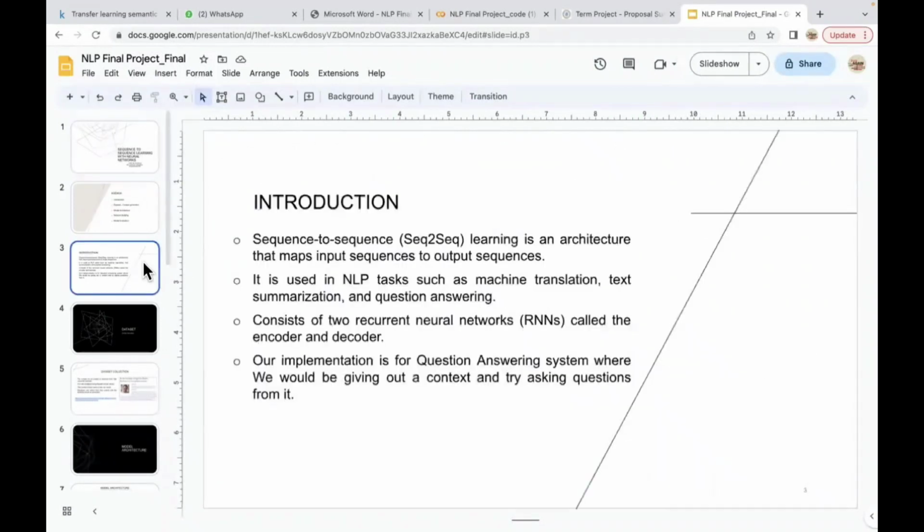Coming to the introduction, a question answering system is an artificial intelligence system that provides clear responses to inquiries. It analyzes user questions using natural language processing, machine learning, and other cutting edge technologies before retrieving the data from the database or internet and presenting a solution that is understandable by humans. By reducing the time and effort needed to retrieve information, these systems have a variety of applications.